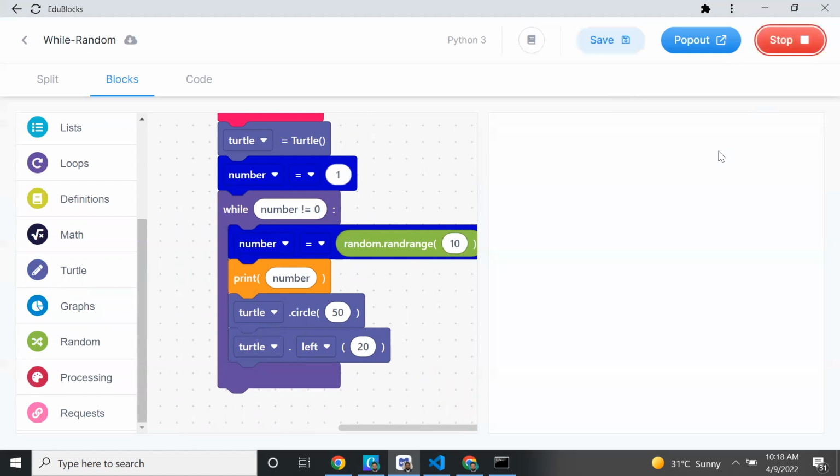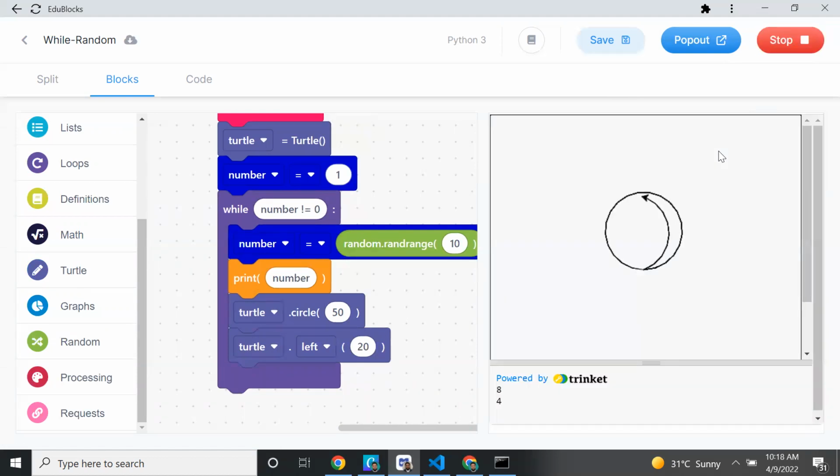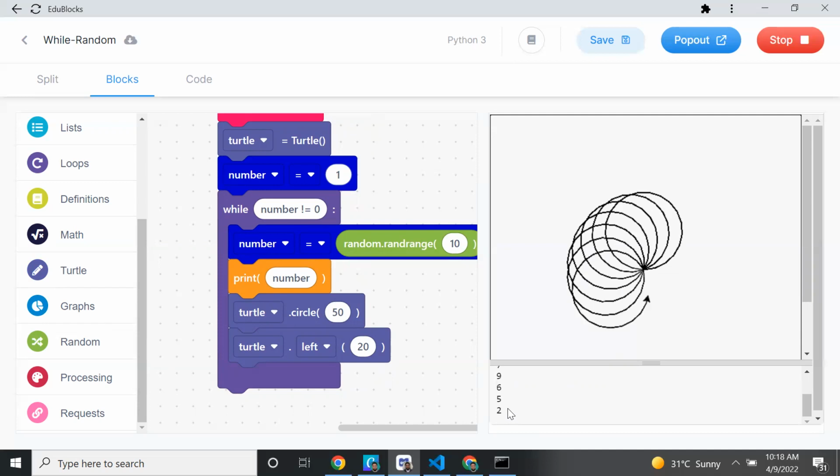So now if I run, I draw circle 8, 4, 7, 9, 6, 5. I'm not getting 0. See, I'm getting numbers. So until I get 0, it will draw. If I am not getting 0, it will keep on counting. See, I got 0. After getting 0, it stopped drawing the circle.